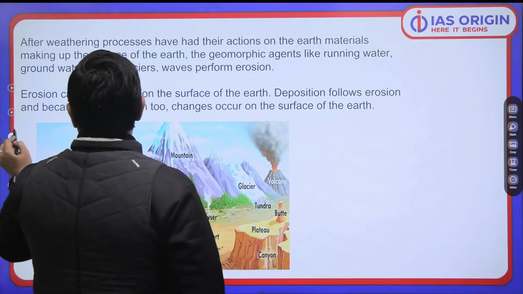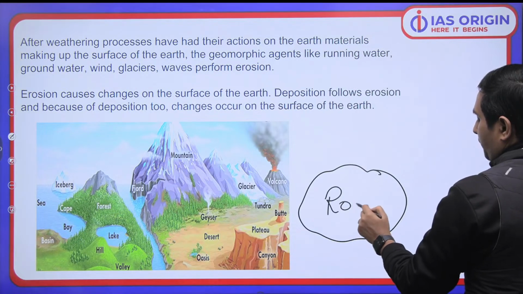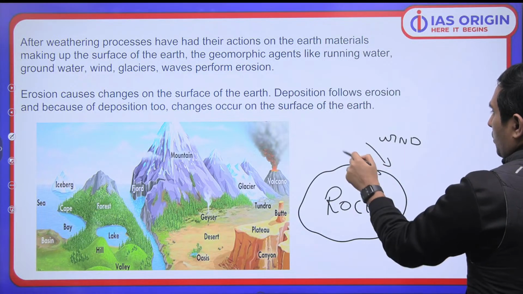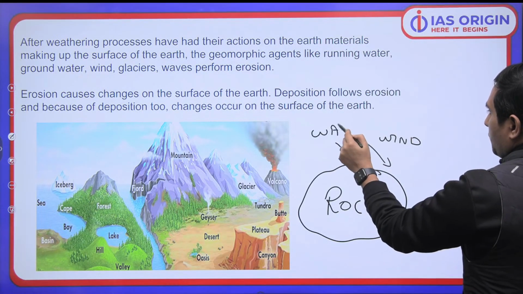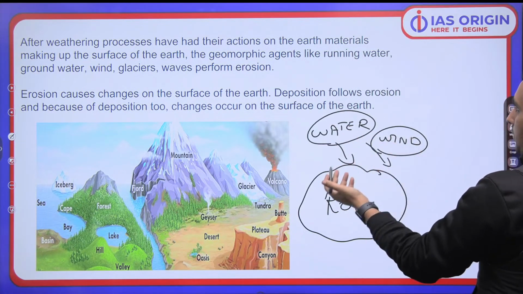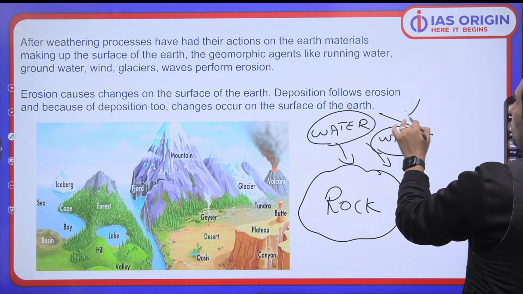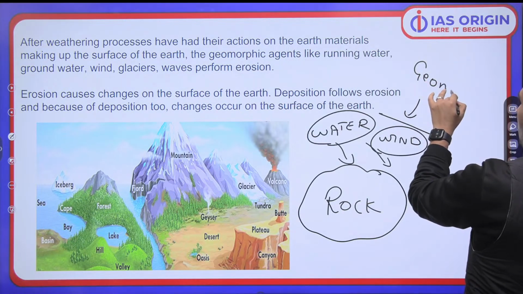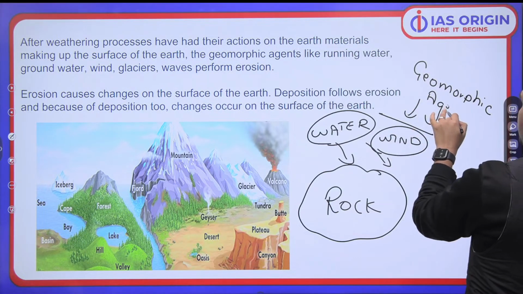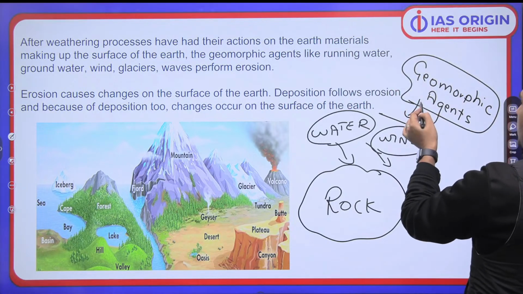just imagine we have got a block of rock. This is the block of rock. On this rock, wind is putting its pressure. On this rock, water in the form of rain is putting its pressure. These, water, wind, or any other aspects like this, what are these? These are known as geomorphic agents. Yaad rakhna. Geomorphic agents. So you are supposed to know this thing, that what in the first place is a geomorphic agent.